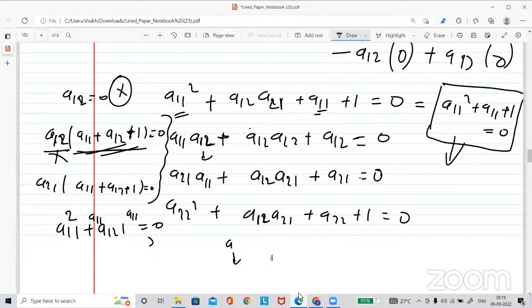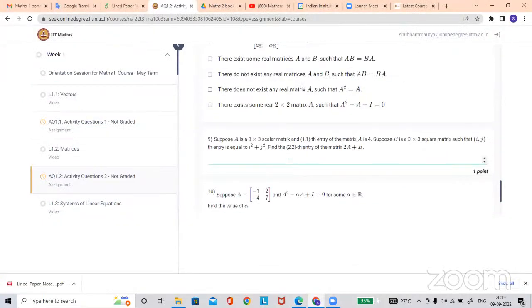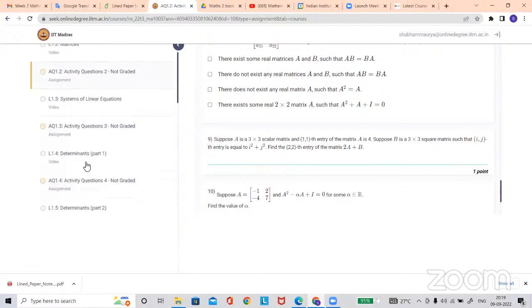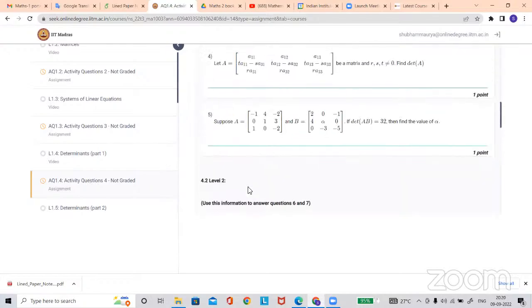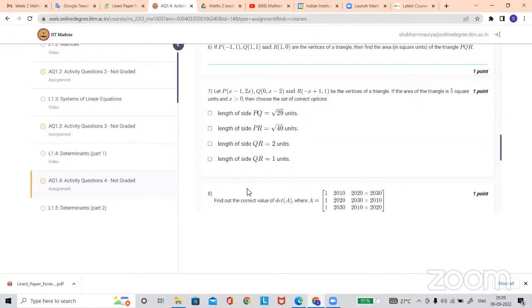I have one more doubt also. Activity 1.4, question number 7. In this option 1, because the length is given, x is greater than 0. So I am getting x equal to 1. If we put x equal to 1 in P and Q coordinates, then I am not getting length of PQ as root 29. If I put -1 instead, then I will get root 29.